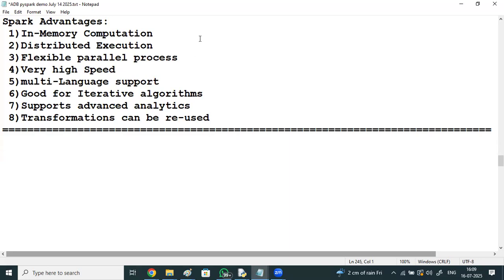Next, I need to discuss something about RDD. RDD, resilient distributed data sets.